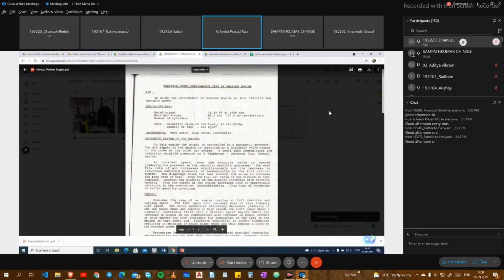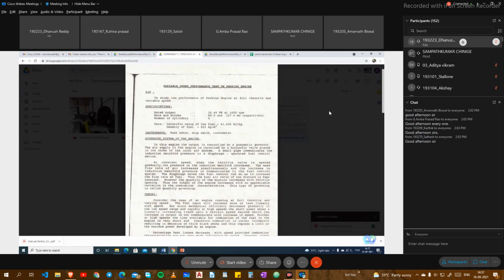So to study the performance of a Perkins engine at full throttle. What does it mean, full throttle? We don't alter the airflow also. We'll try to load the engine so that it will come to 1600 rpm at full load, 22.5 units we got, no? So we'll try to load to 22.5 by adjusting the throttle. Where you see 1600, there we will fix the throttle. That's all. Once that is fixed, we are not going to vary the throttle position at all. So that's how we conduct the experiment at full throttle.